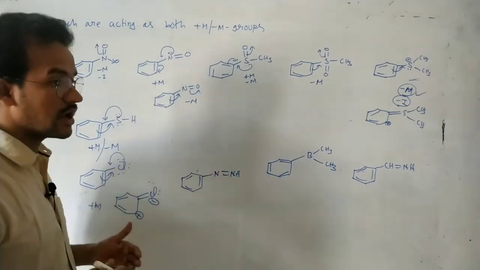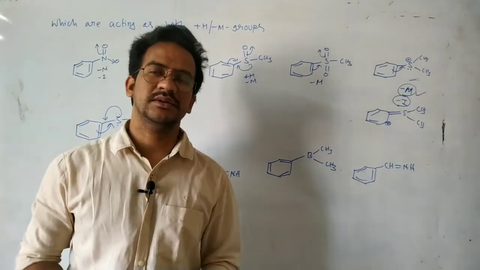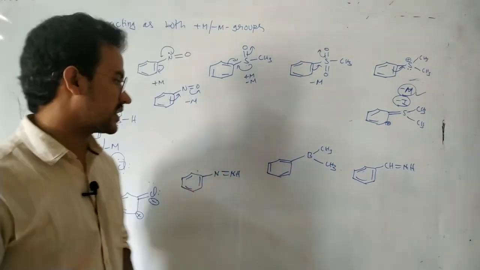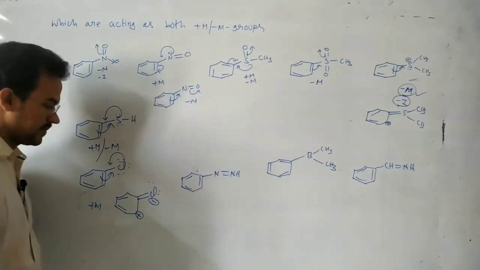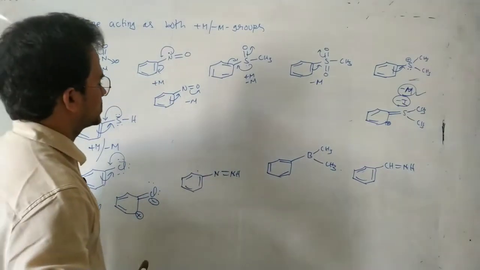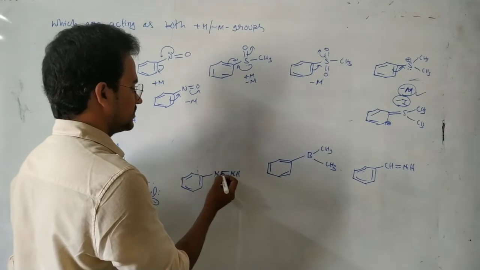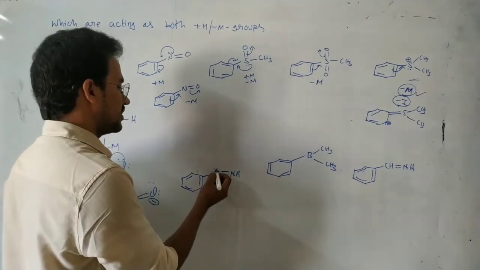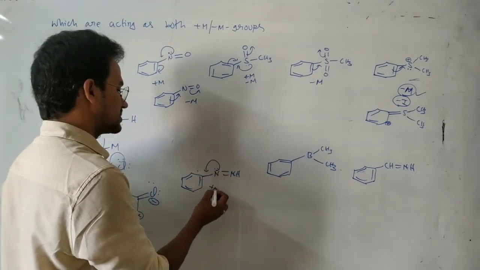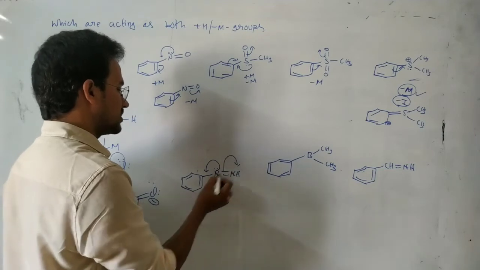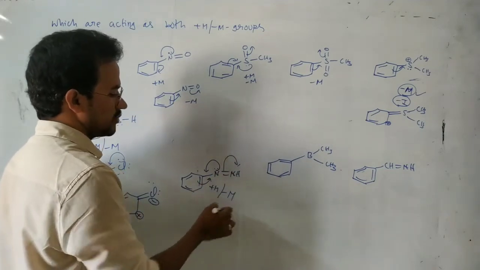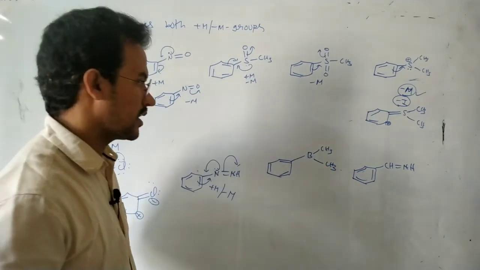That means because of this d orbital resonance, electron density decreases on the benzene ring. That's why we can say it is also acting as a minus M group. Next we are coming to this one, NH. Non-bonding electrons are there on the attached atom, so acting as a plus M group. And here multiple bonds are there, so acting as a minus M group.